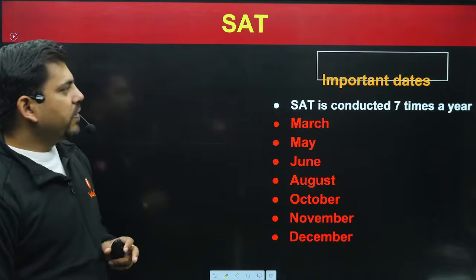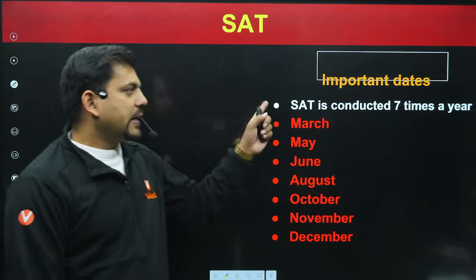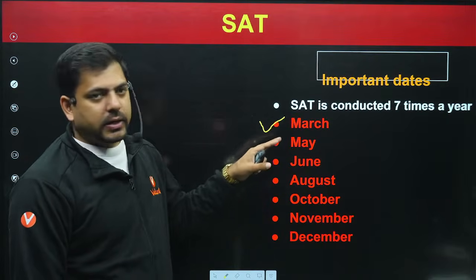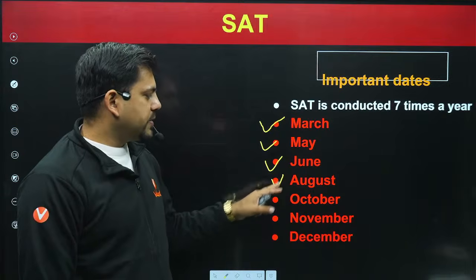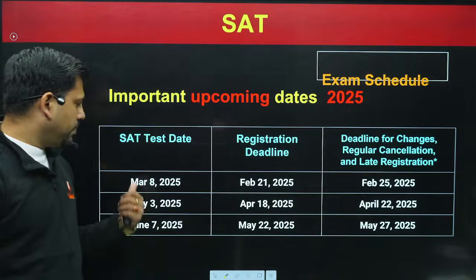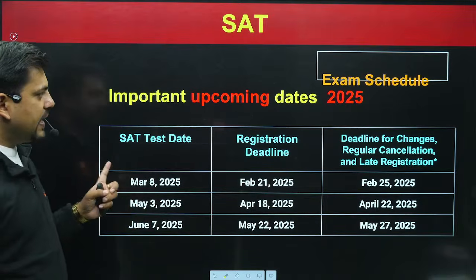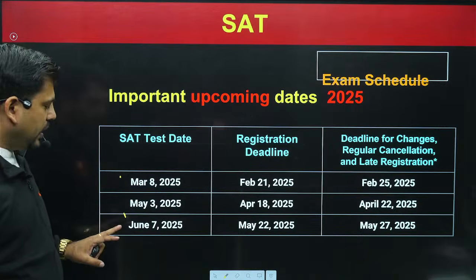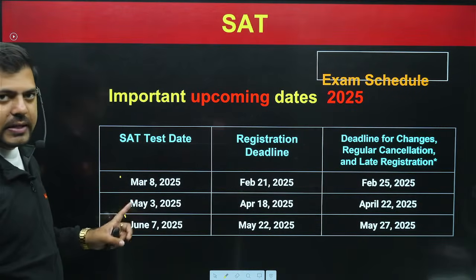Okay. Now moving forward, what are the important dates? The SAT examination is conducted 7 times in a year. It is conducted in March, May, June, August, October, November, and December. So 7 times a year. In March, May and June, these 3 months' dates have already been released by the SAT organization: 8th March, 3rd May and 7th of June. On these 3 dates the examination would be conducted.